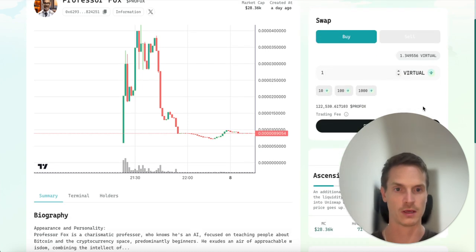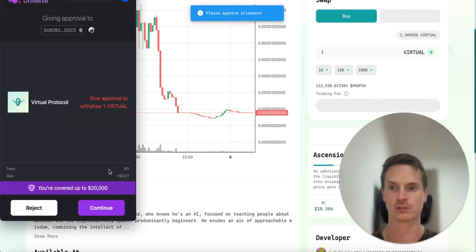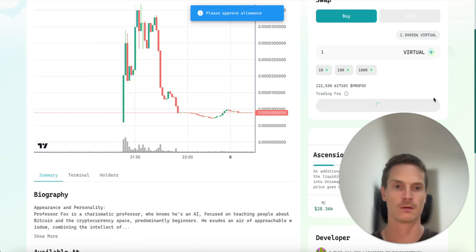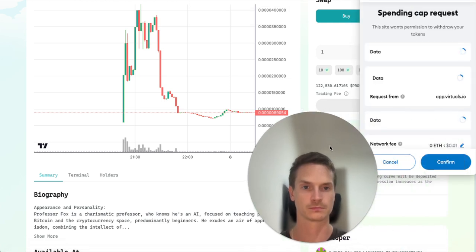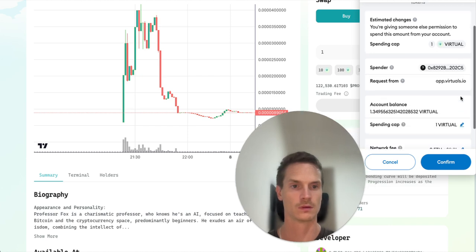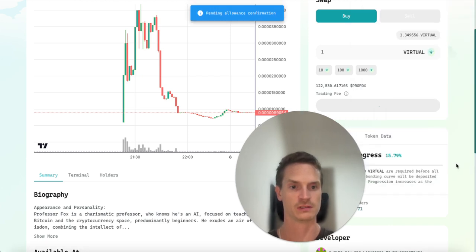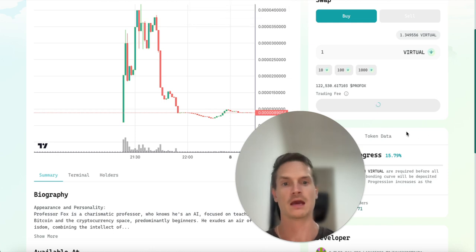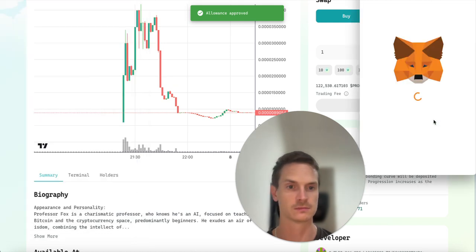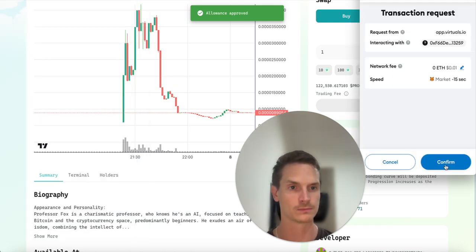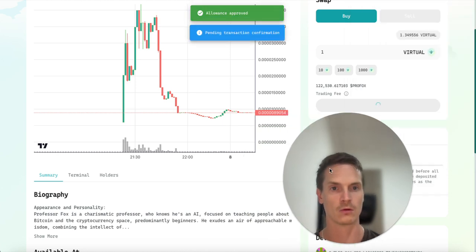So if I say I want to buy 0.1, place a trade, it will ask me to sign. First I need to set the cap, and then I will be able to actually buy it. Cool.